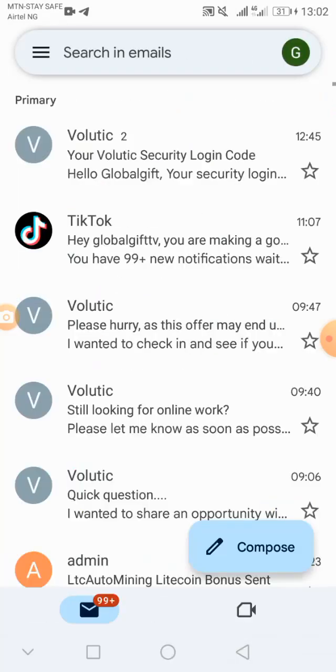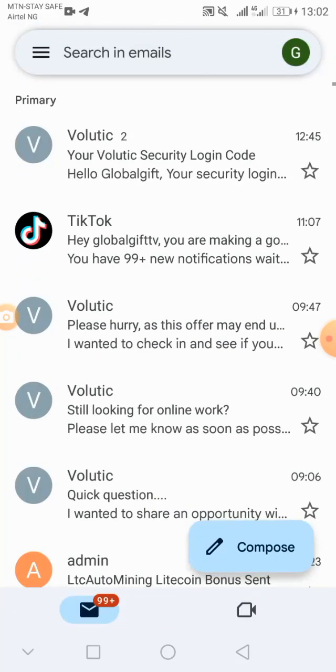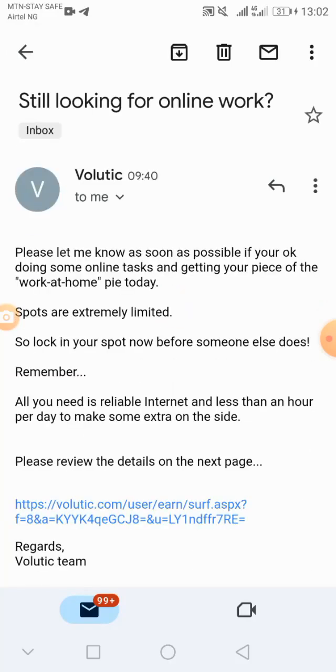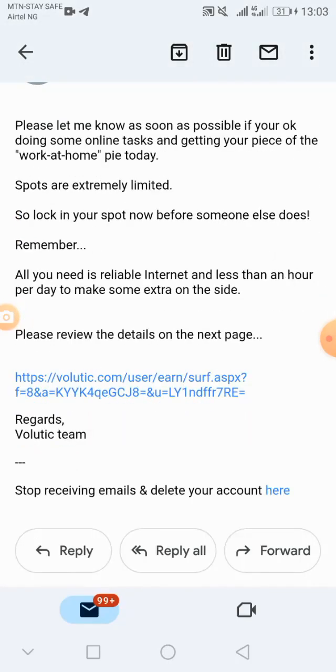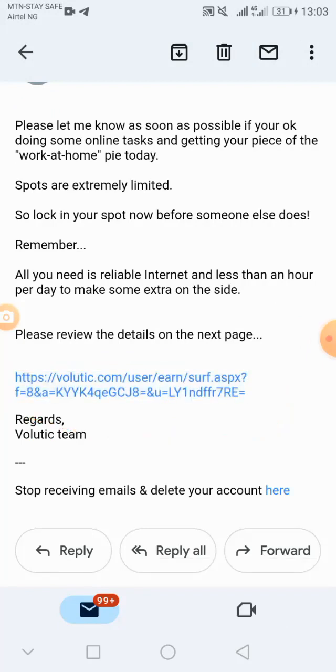Yeah, the next thing you're going to do is that before 24 hours you sign up, you'll be receiving mails every day. Make sure you are reading the mail so that you can get paid. Yeah, they'll be sending you mails like this. One of them is this Volutic. And any of the emails they are sending you, at the end of the mail you see a link. You just click on the link there. It will link you to your browser.